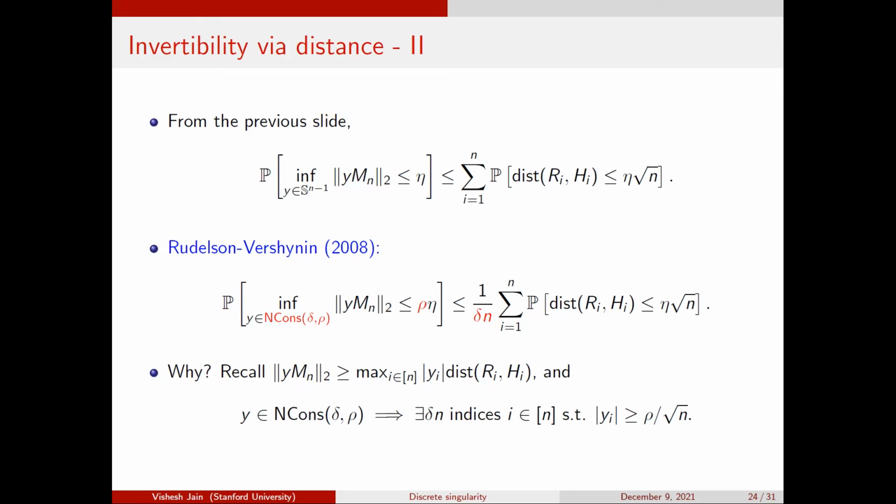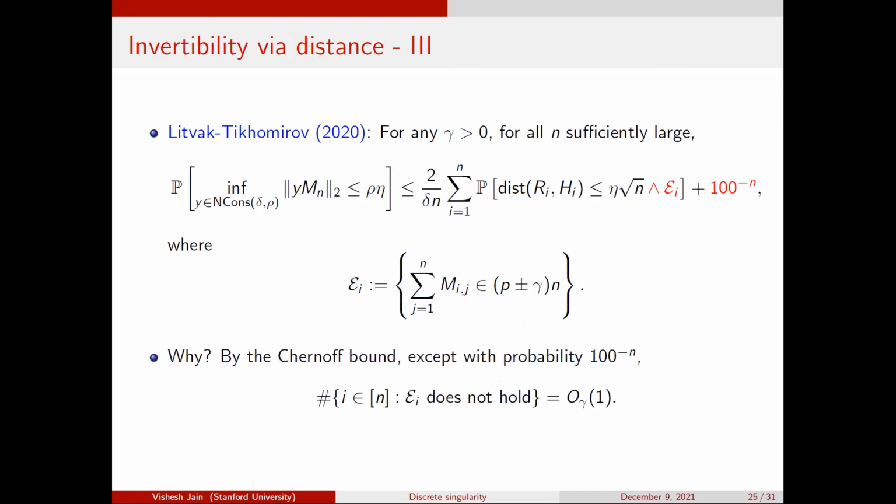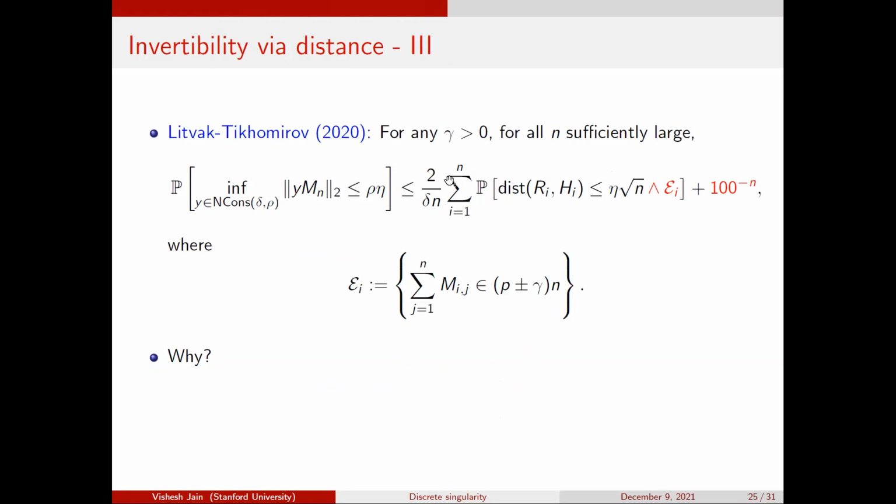Okay, so let me go ahead and say a slightly more refined version of this thing. The more refined version that we will need is due to Tikhomirov and Litvak, and it's about working on the slice, right? So let me write the whole thing down. Forget about this epsilon I, and previously we had this version, just by linear algebra. And now what is the point? The point is that in this event, I can also assume that my rows live in this well-conditioned slice, right?